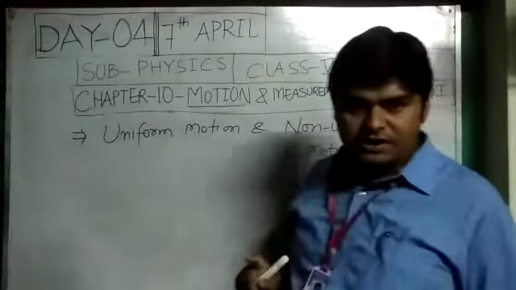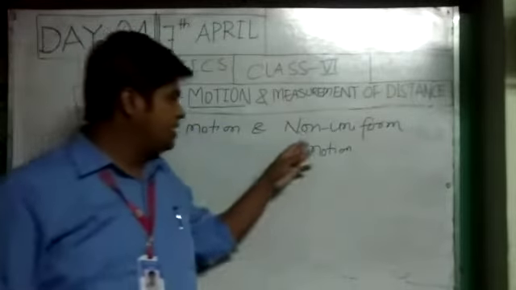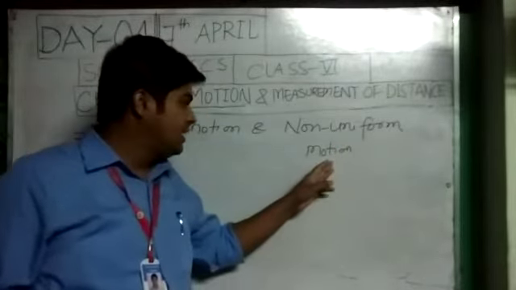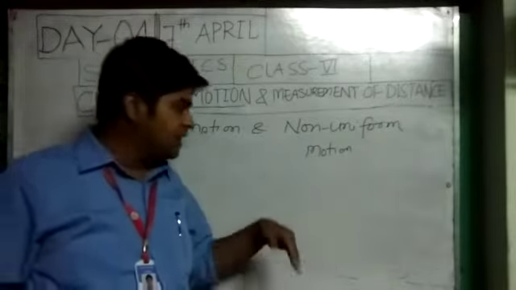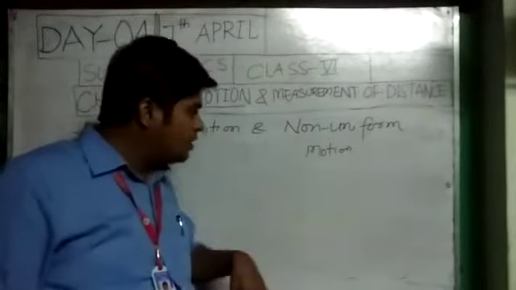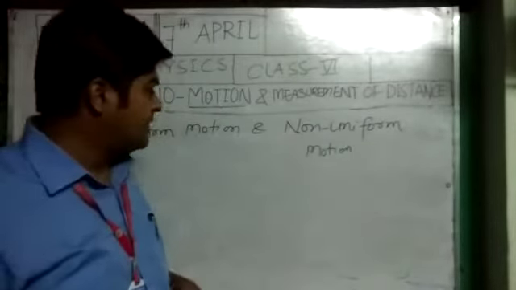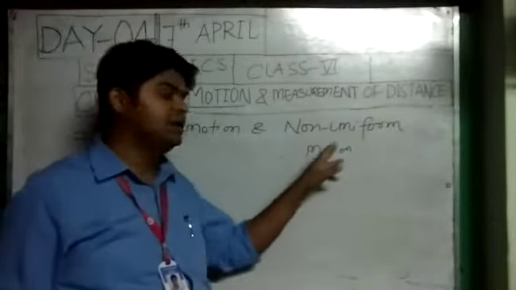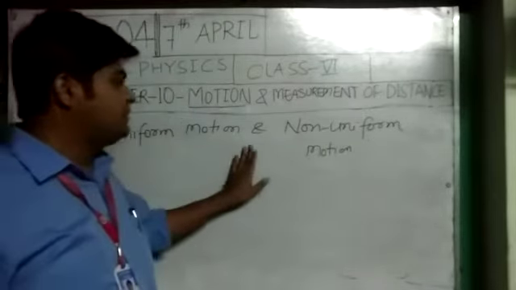Whereas non-uniform motion: the motion of an object is said to be non-uniform if it covers unequal distance in equal intervals of time, or covers equal distance in unequal intervals of time. So this is the last topic of motion.